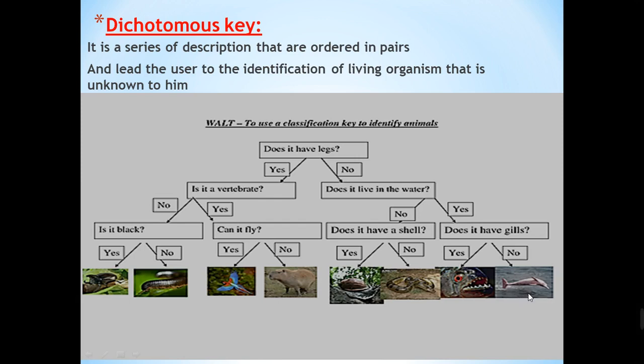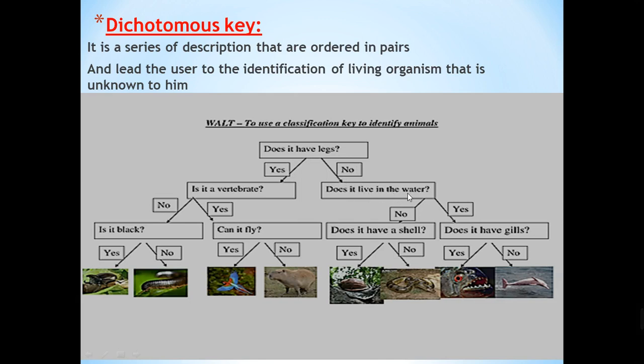We will ask ourselves some questions, and each question has two choices. We will choose one of these choices and we will exclude the other till reaching the answer. Let's start the game to understand. Remember that we are talking about the dolphin, but till now we don't know that this is a dolphin. Does it have legs? Yes or no? No, it doesn't have. So we will move in this way.